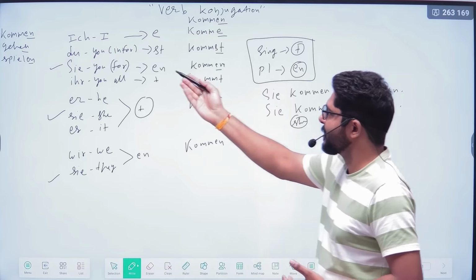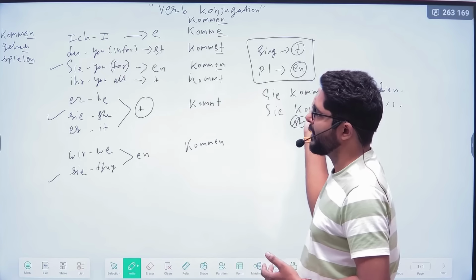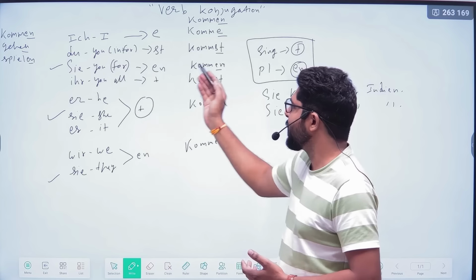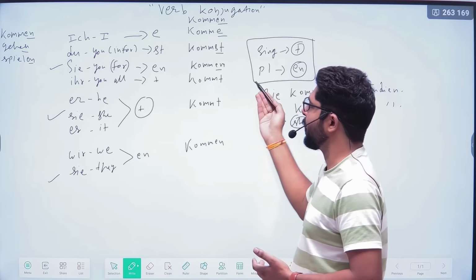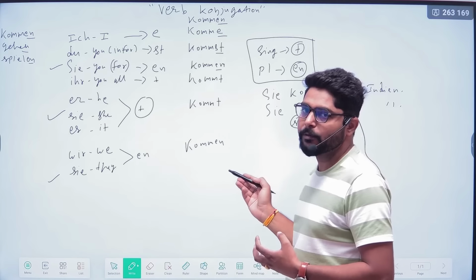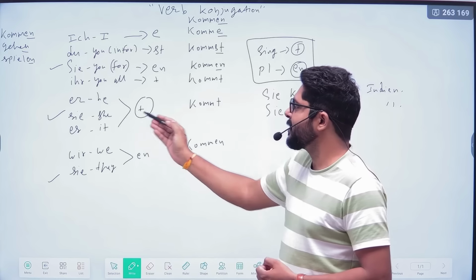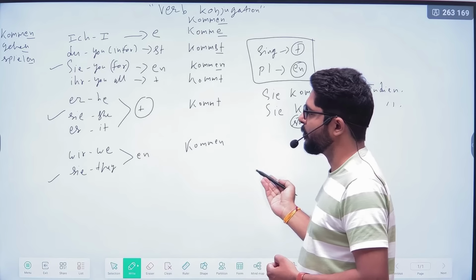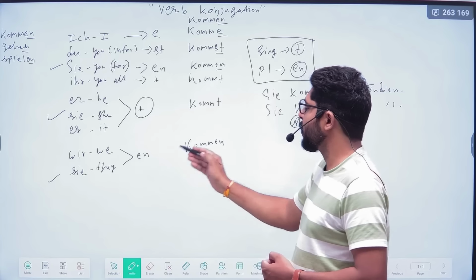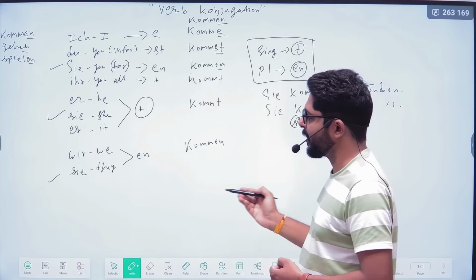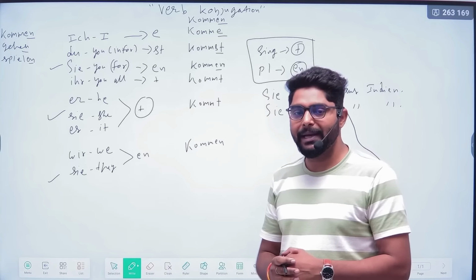So you always need to make sentences in this way. Like you can make the sentence: Ich komme aus Indien. Du kommst aus Indien. You come from India. Sie kommen aus Indien. You come from India, formal. Ihr kommt aus Indien. You all come from India. Er kommt aus Indien. He comes from India. Sie kommt aus Indien. She comes from India. Es kommt aus Indien. It comes from India. Wir kommen aus Indien. We come from India. Sie kommen aus Indien. They come from India.